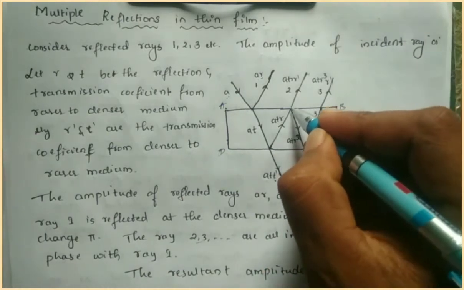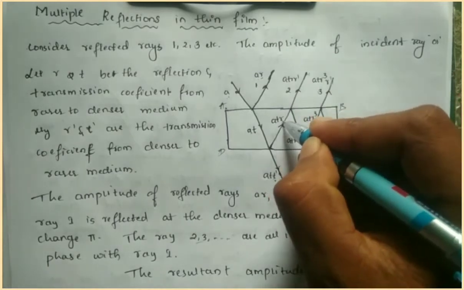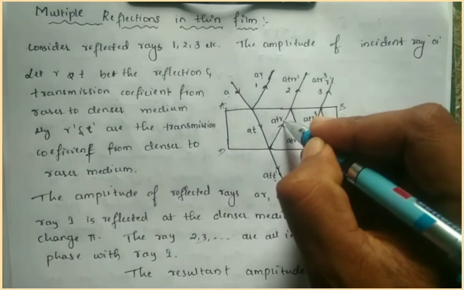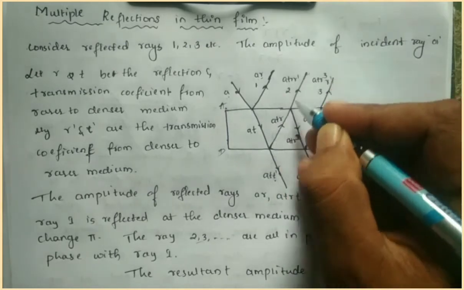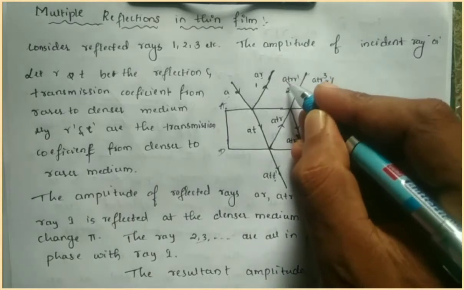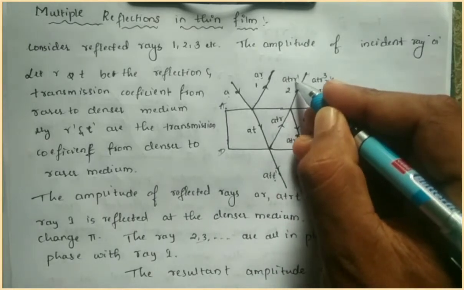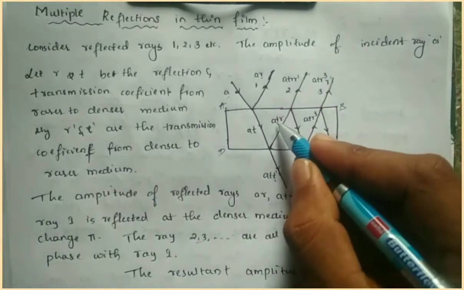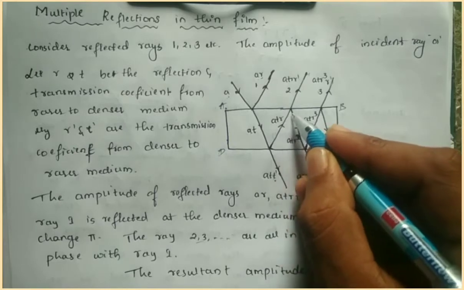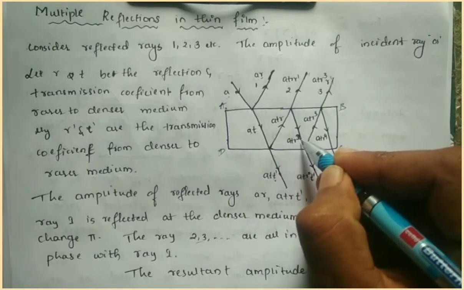Again it will be reflected, ATR as it is. So this will be the reflected ray from here to here. ATR is reflected from denser to rarer media, so multiply by R dash. Same here: this ray ATR is reflected again, into R. So R into R, R squared.